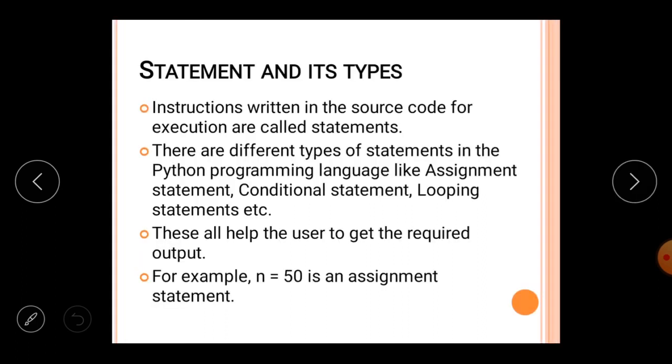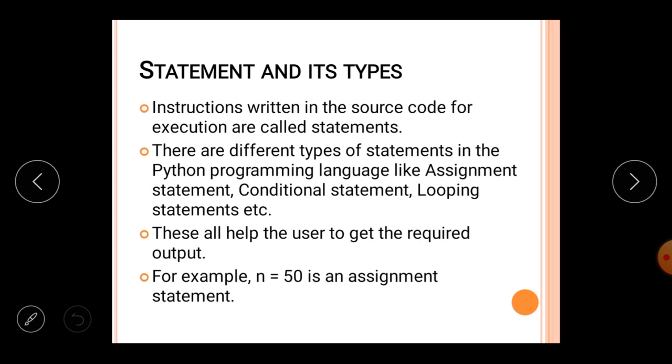So now start with the topic: what is a statement and its type. Simply, when we are writing any type of executable line in a program, like if we are simply writing C is equal to A plus B, then this particular line is going to be executed with the help of the processor.